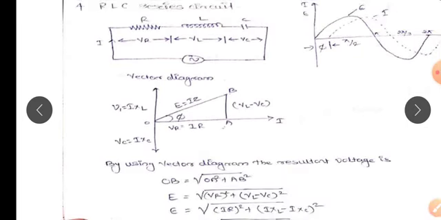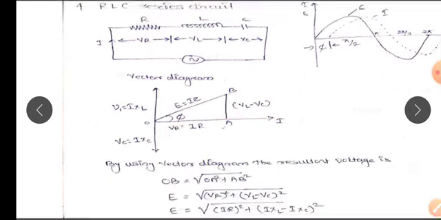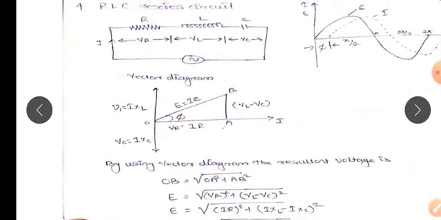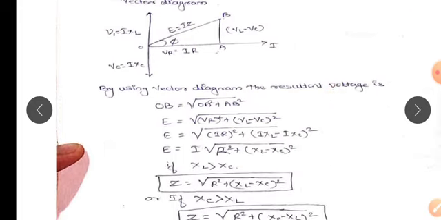Next, in the vector diagram, OA represents the voltage drop VR, and AB represents VL minus VC, that is nothing but the voltage of inductor and capacitance, and OB is nothing but the vector sum of VR plus VL minus VC. From the vector diagram, you have to find out the voltage value and impedance.